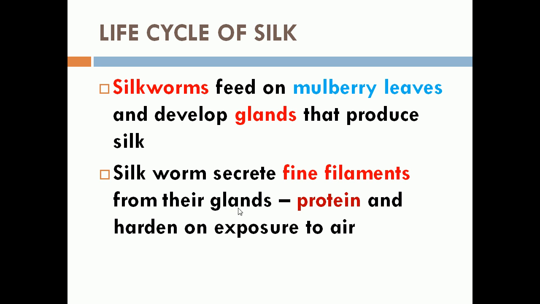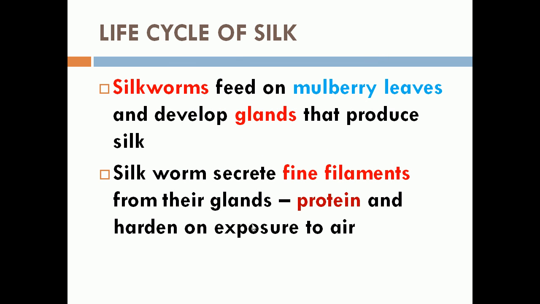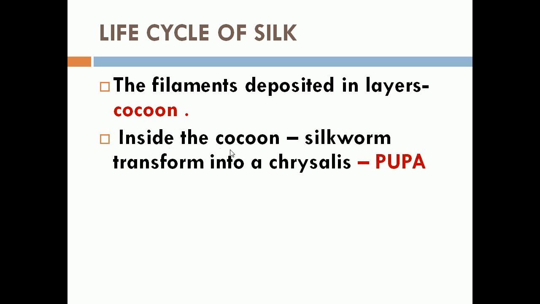The glands secrete fine filaments. That is called silk, which is rich in protein, and when these fine filaments are exposed to air, they become hard. The hard filaments are deposited in the form of layers which result in the formation of cocoon.